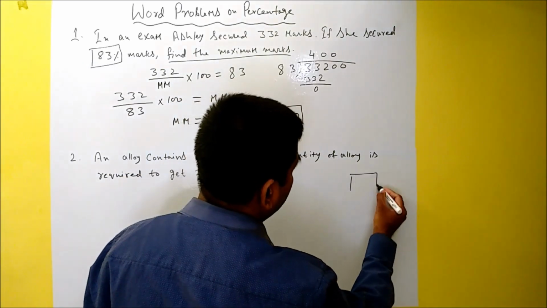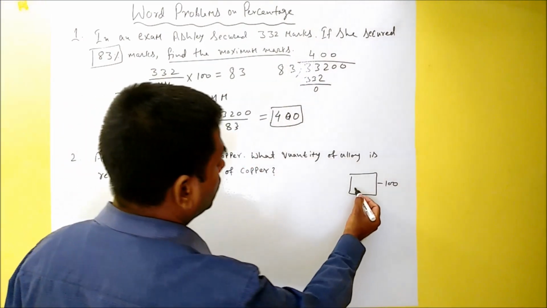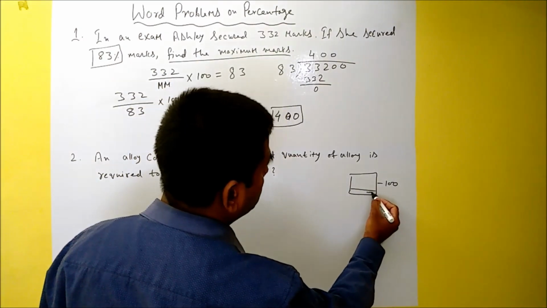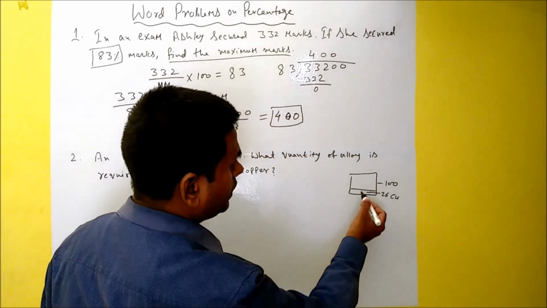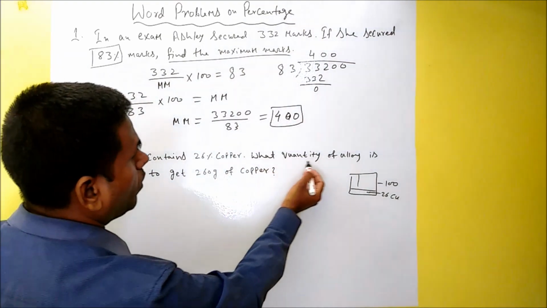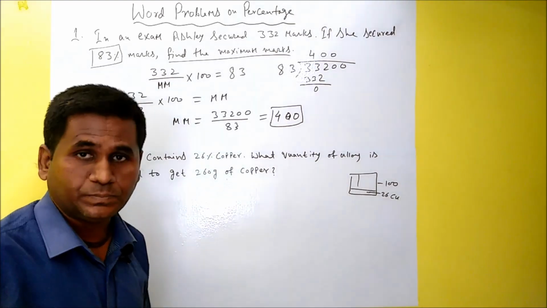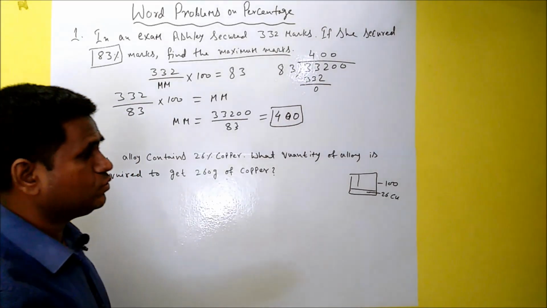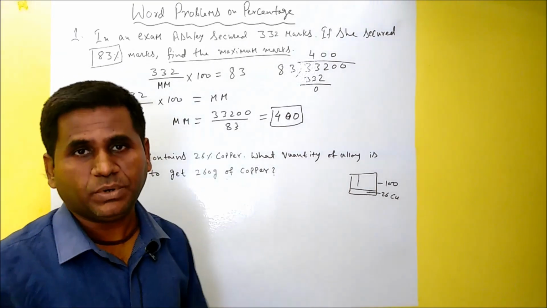Suppose this is the alloy which represents 100 full. Out of which 26%, 26 is copper, Cu. Remaining is other material. Okay, 26 is copper. What quantity of alloy is required to get 260 gram of copper? So suppose you are mixing 260 gram of copper to the alloy, then how much alloy will be prepared?